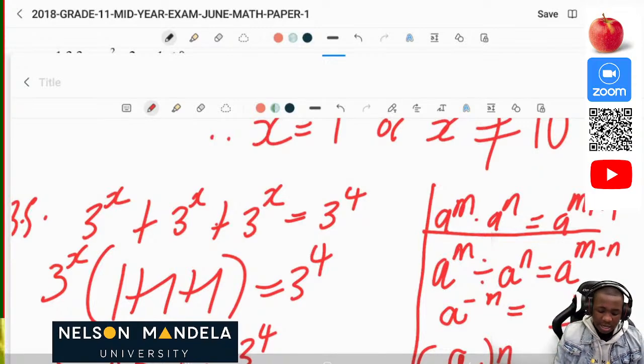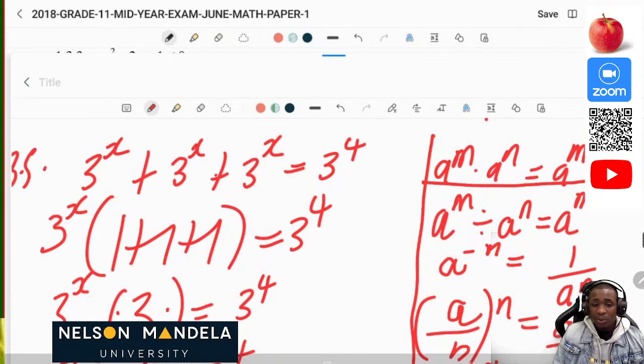Now we say 3x divided by 3x, then it's 1. 3x divided by 3x is also 1. 3x divided by 3x is equal to 1. Then now we add the like terms. 1 plus 1 plus 1 is equal to 3.